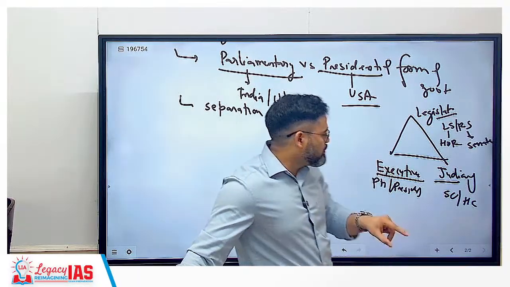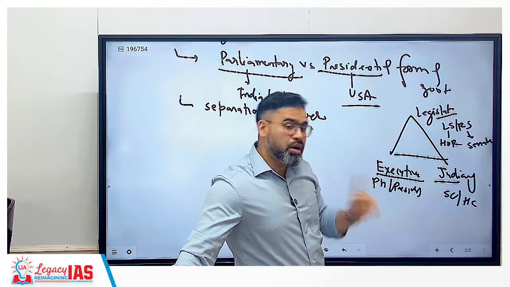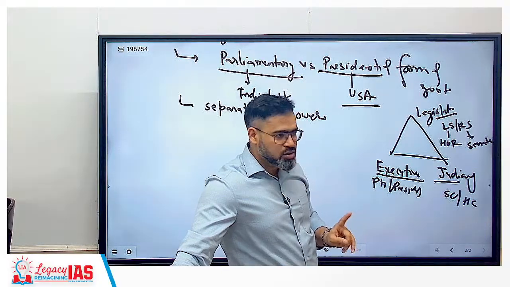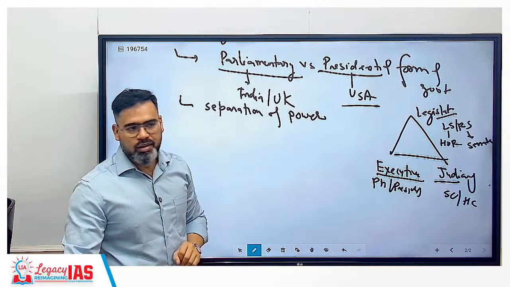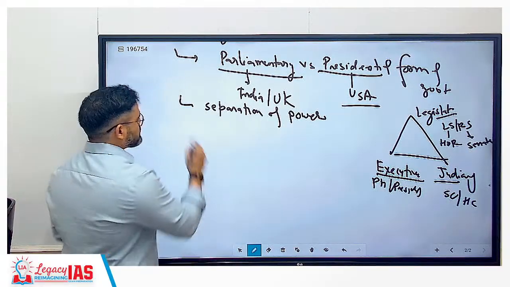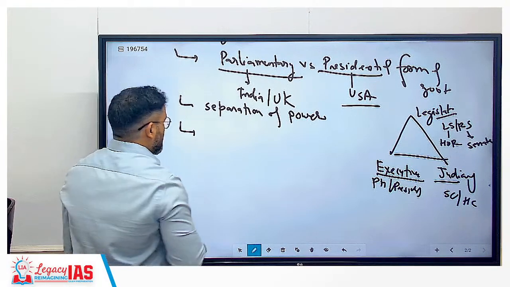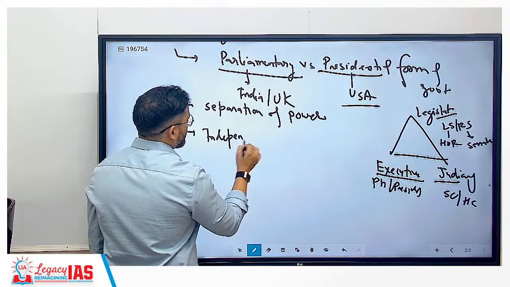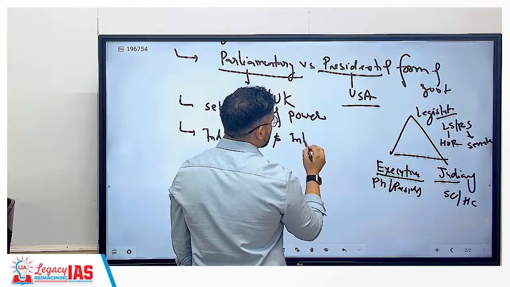In India one person is here and there also. But in the USA there is complete separation of power. Understood? So we will cover that part also here. Clear? So once that is done, after that, independent and integrated judiciary.